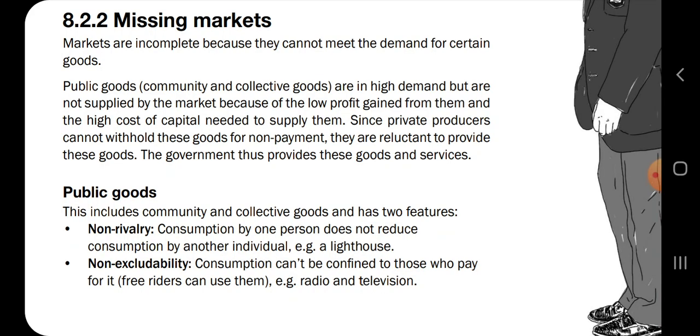You cannot choose who listens or who watches the television. And then non-rivalry means that consumption by one person does not reduce consumption by another. Me walking on this road does not reduce your ability to walk on that road as well. I can walk on it, you can walk on it, I can drive on it, and we can all get the same benefit from that.